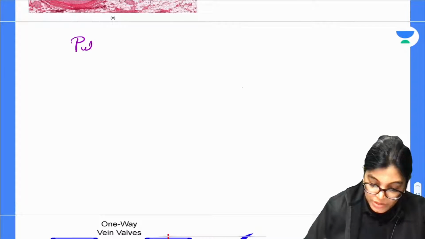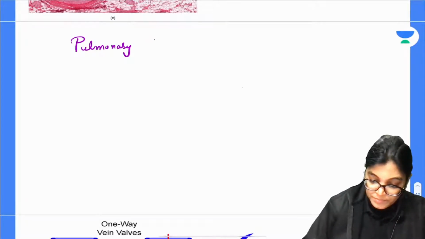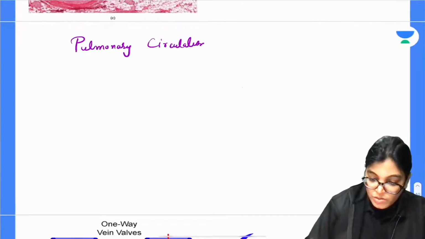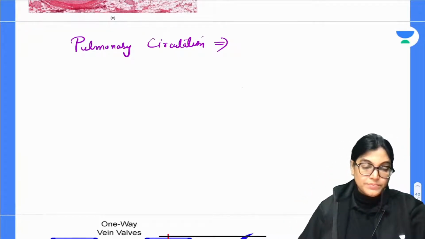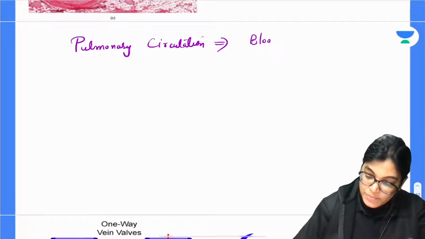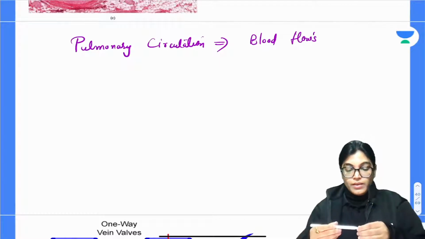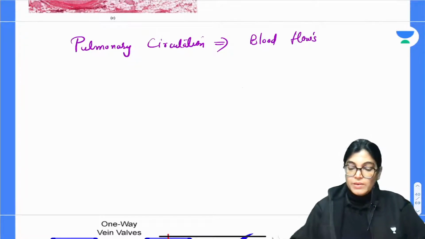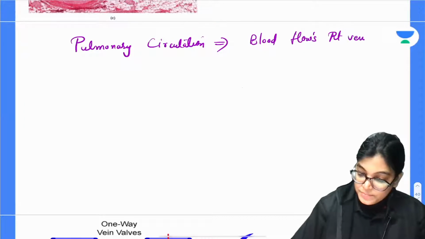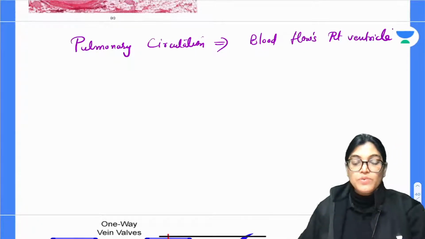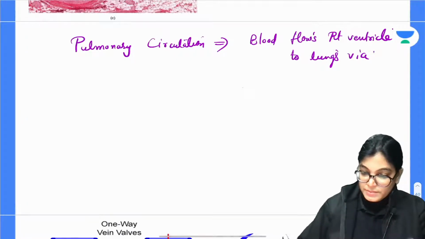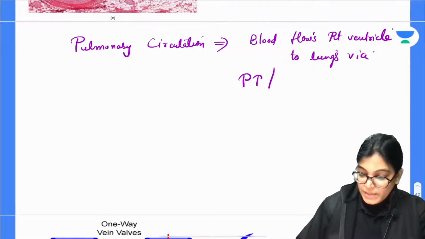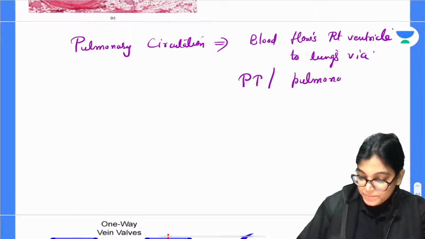Firstly, I would like to tell you about pulmonary circulation, which is also called the lesser circulation or the minor circulation. In this, the blood flows from the right ventricle to the lungs via the pulmonary trunk or pulmonary artery.